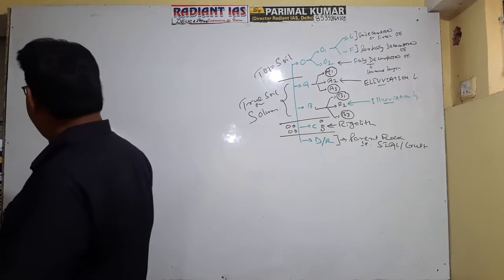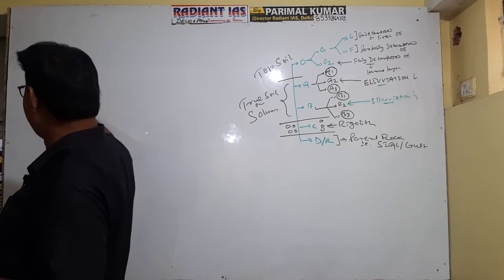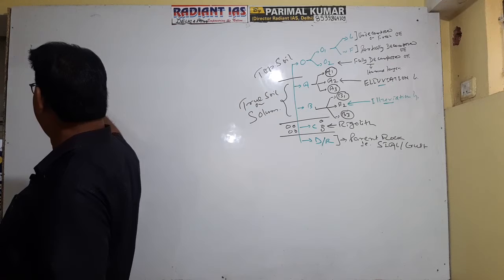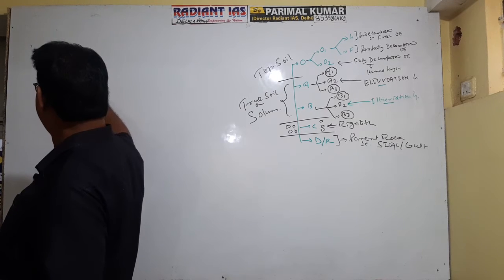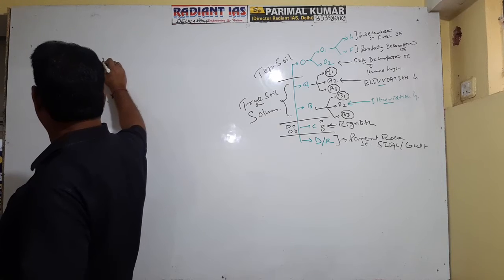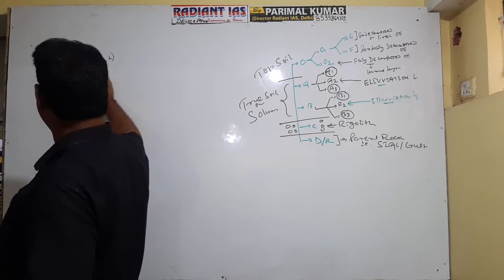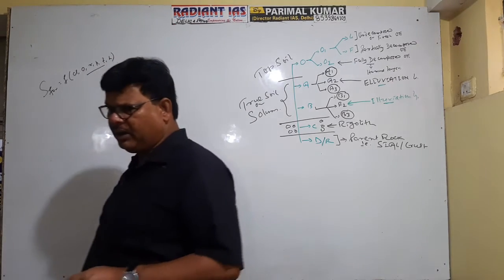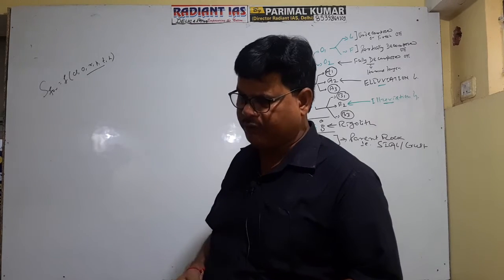According to this, soil formation is a function of Cl, O, R, P, T and H. How many factors affect the soil formation?